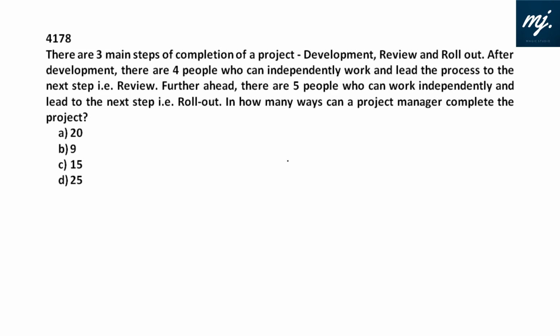There are 3 main steps of completion of a project: development, review, and rollout. After development, there are 4 people who can independently work and lead the process to the next step, review. That means we have got 4 people to do this and reach R. Further ahead, there are 5 people who can work independently and lead to the next step, that is rollout.